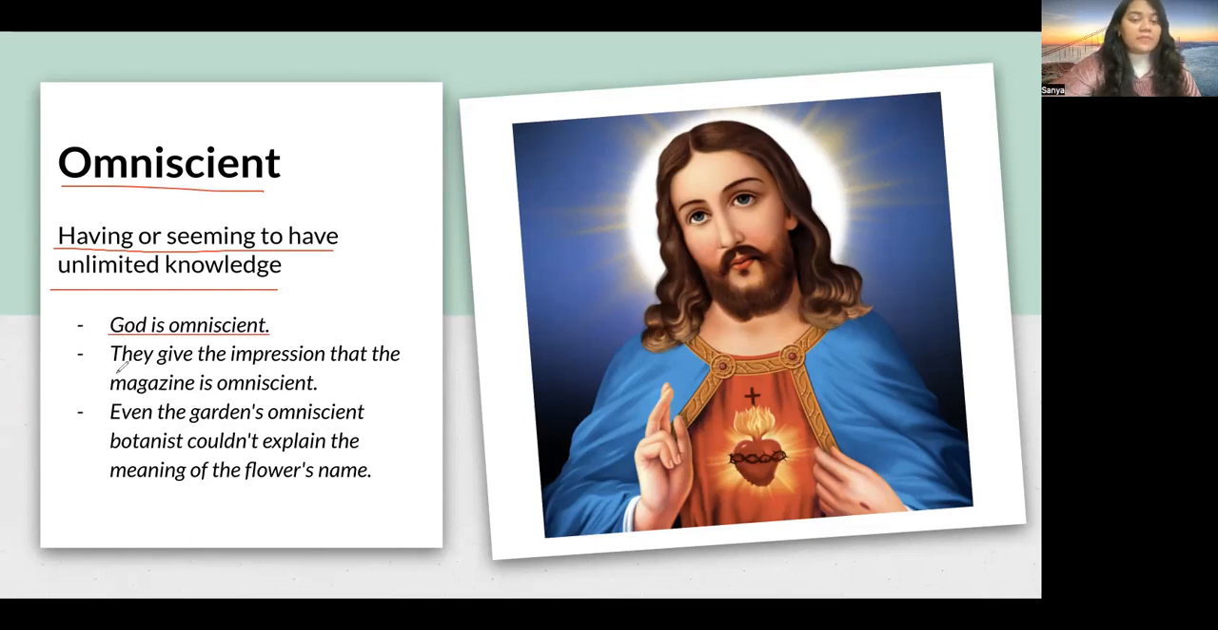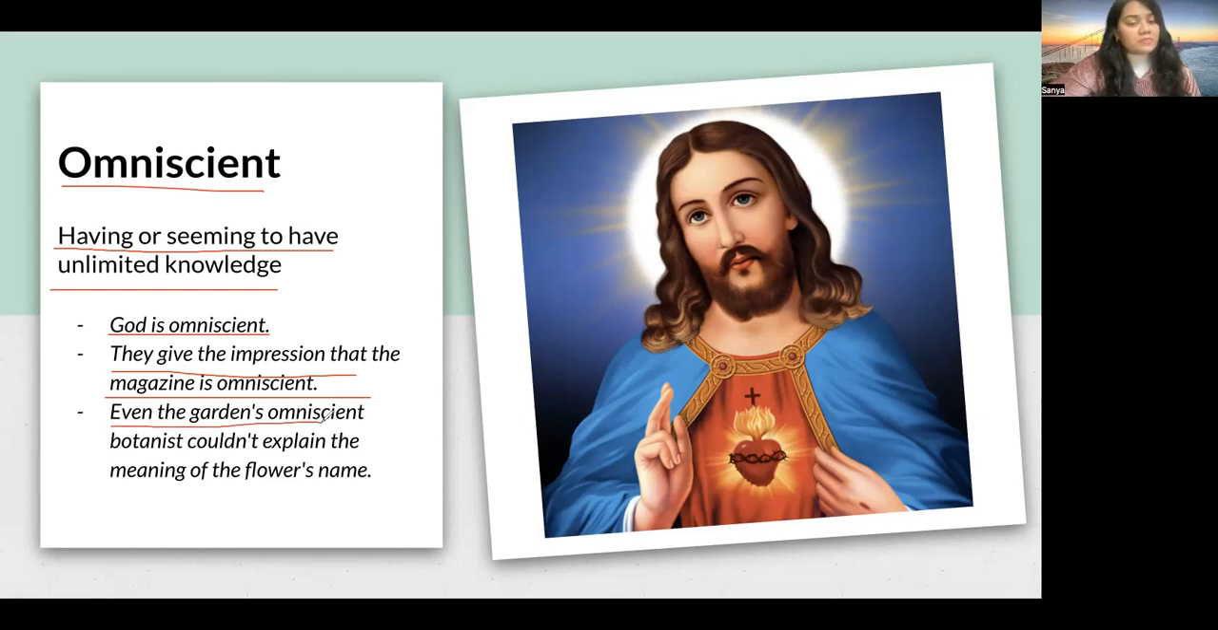Then we can also say, in another sense, they give the impression that the magazine is omniscient. That means it seems like the magazine has unlimited knowledge about any subject that the magazine might be about. So you can say a magazine is omniscient. That means the magazine has unlimited knowledge.